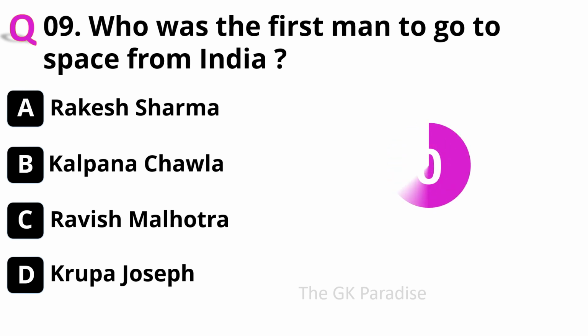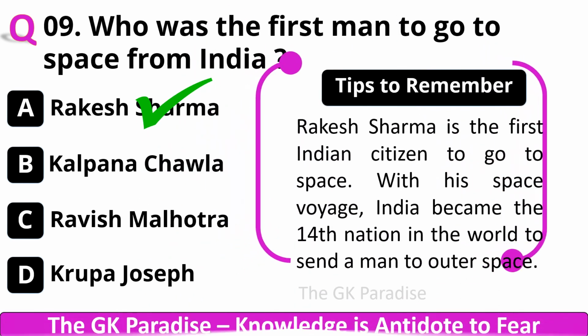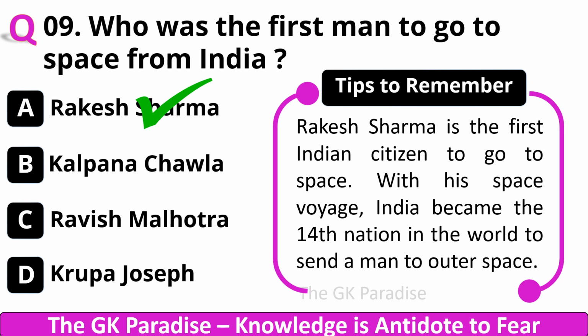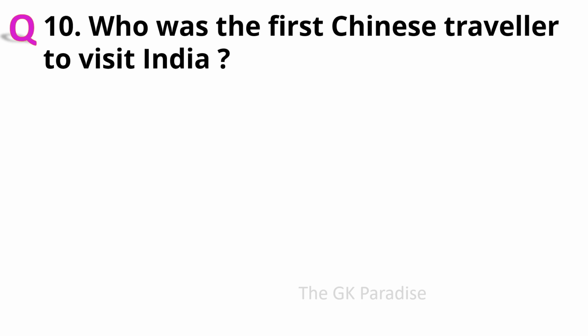Your correct answer is A. Rakesh Sharma. Rakesh Sharma is the first Indian citizen to go to space. With his space voyage, India became the 14th nation in the world to send a man to outer space. Question number 10. Who was the first Chinese traveler to visit India?